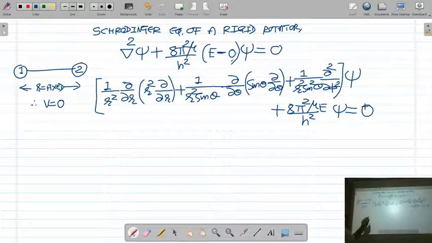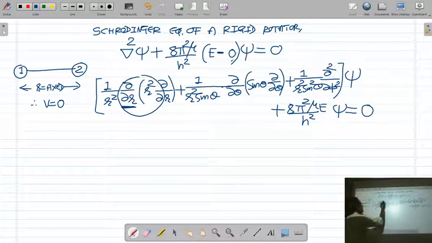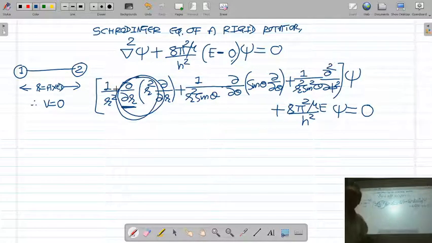Now R is fixed. When R is constant, then the R derivative will be 0, because in a rigid rotator, R is fixed. If R is constant, then the derivative of a constant term is always 0. So the R derivative term will be 0, and the first term will not be there in this equation.